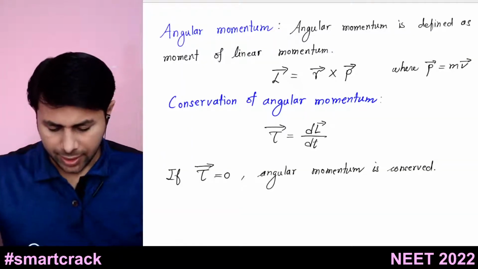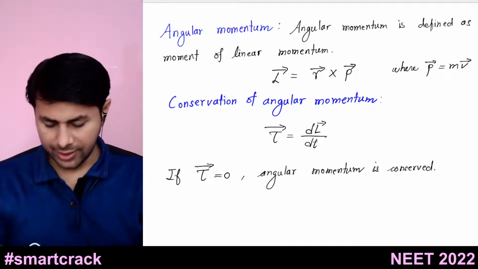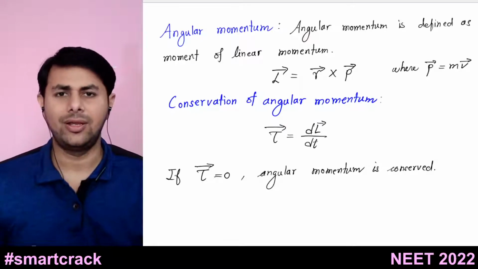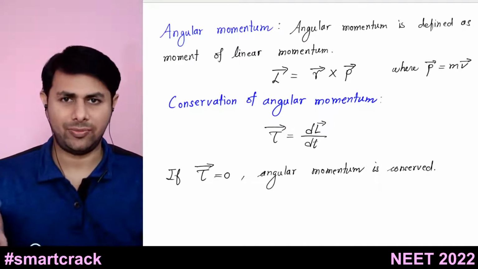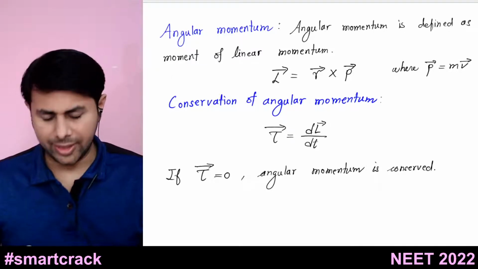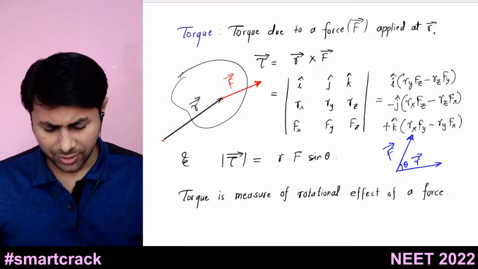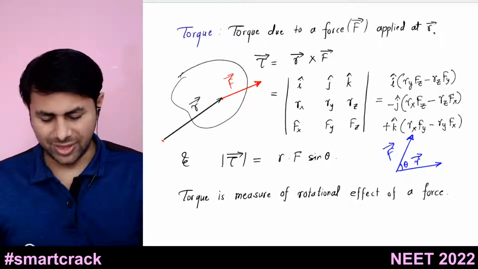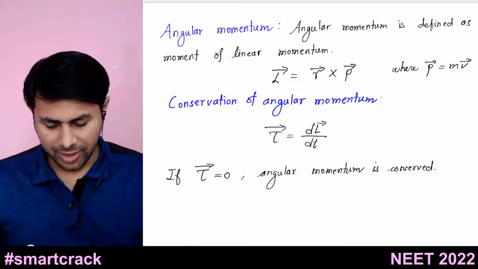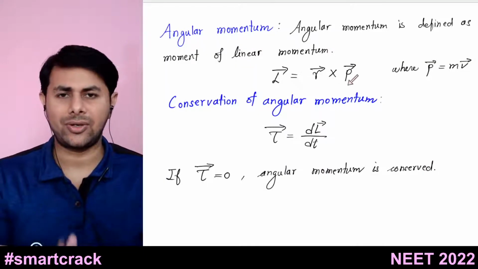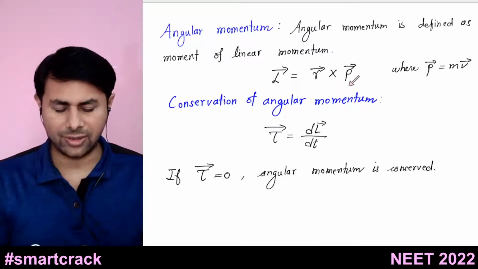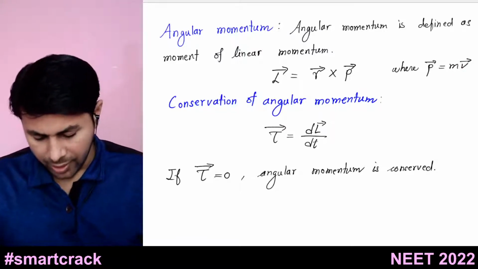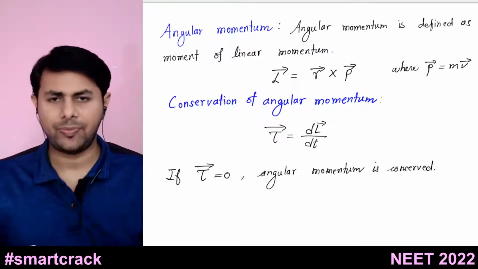All right, so now there is another important quantity known as angular momentum. So what is angular momentum? Angular momentum for a single particle is defined as the moment of linear momentum. In the same fashion that we have defined moment of force, what is moment of force? It is torque, so it is r bar cross F bar. So moment of linear momentum is r bar cross linear momentum, so it is r bar cross p bar, where p bar is mass into velocity. We know this.